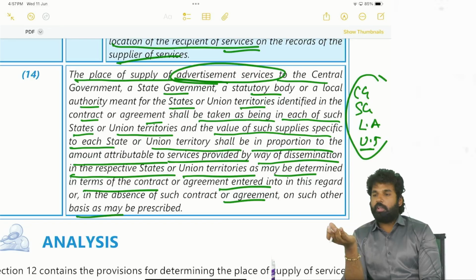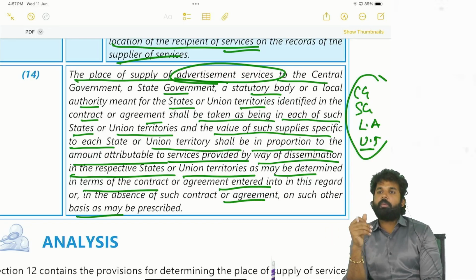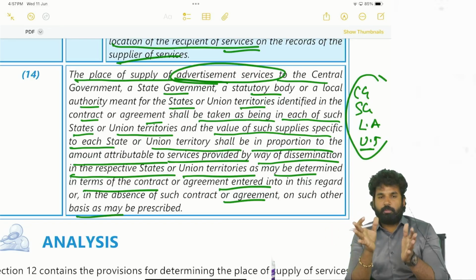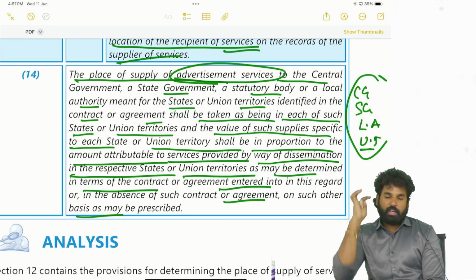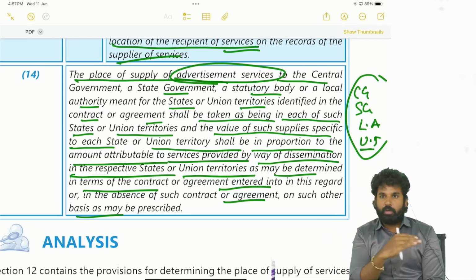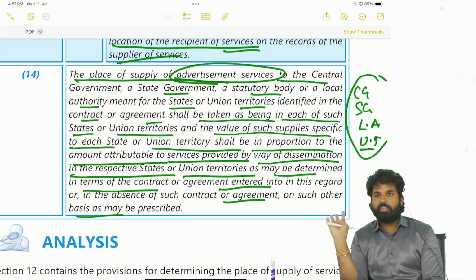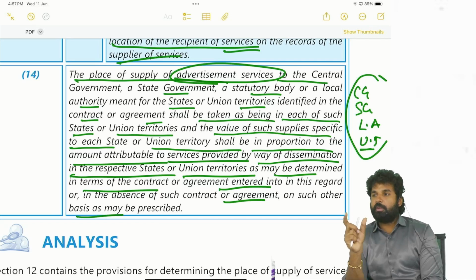Let's say an advertisement on a train is made. The train is roaming over all the states, touching 7 or 8 states. So that shall be apportioned. A consolidated value is there, and it shall be apportioned between the different states. How shall it be apportioned? By the length of the track in each state. That will be a reasonable basis.